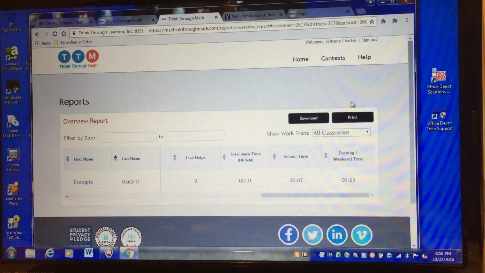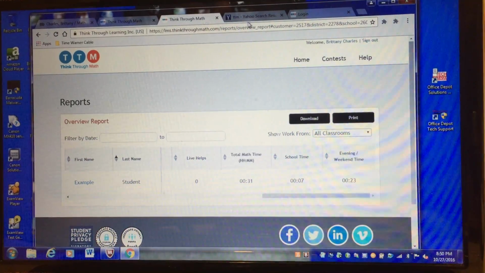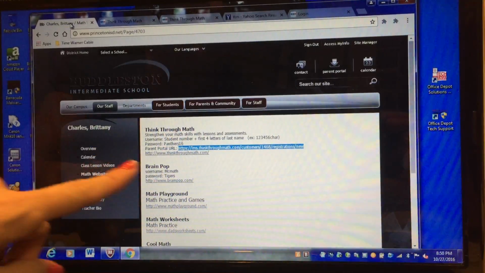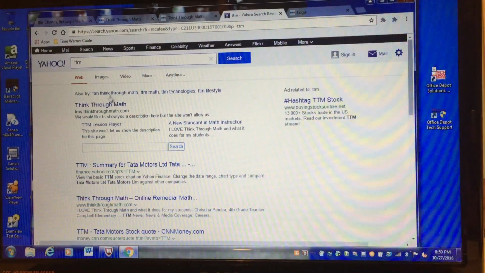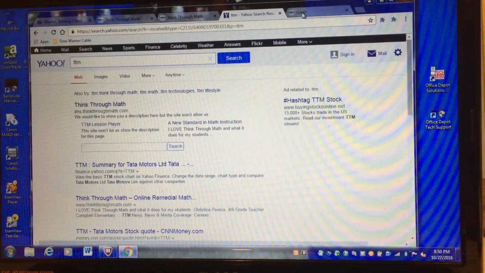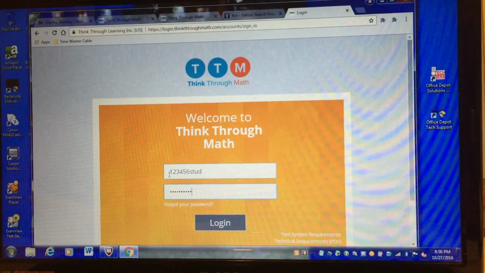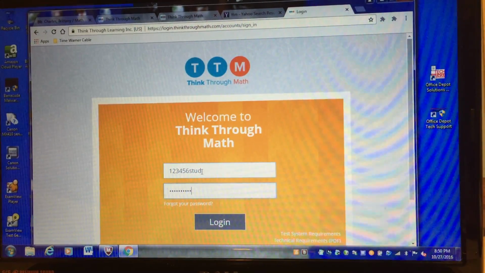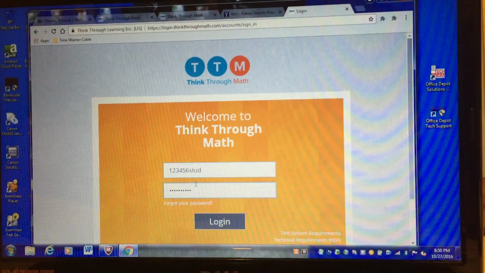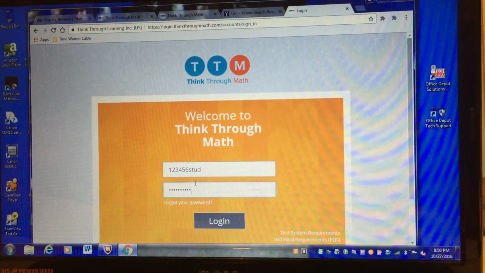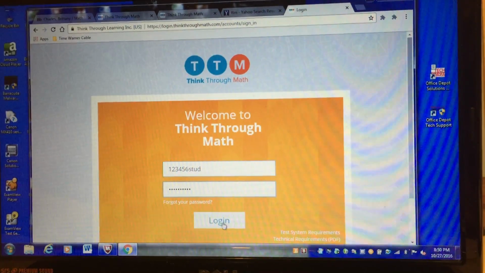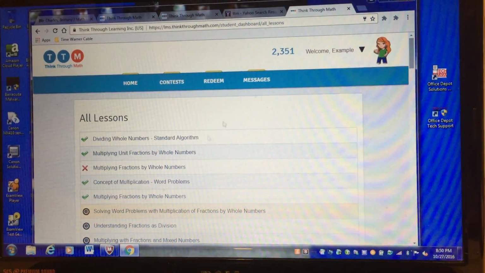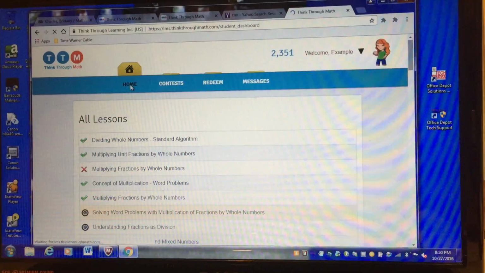Okay, so next I'm going to show you some things on the student site. So if you just search TTM, or you can go back to here and click on the link. It'll take you to the login, and I've already pulled one up. Your student's login will be their 6-digit student ID number plus the first 4 letters of their last name. And then for them, their password will be Panthers with a capital P and then the number 16.